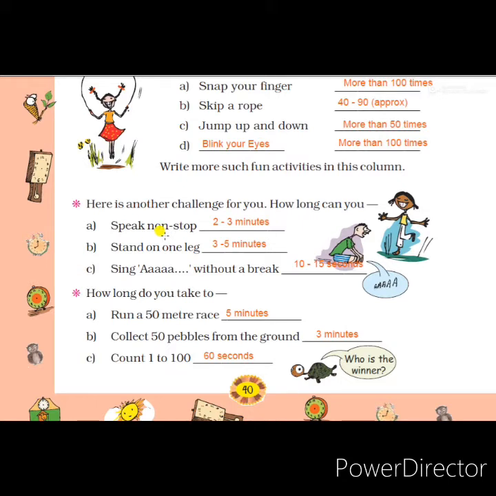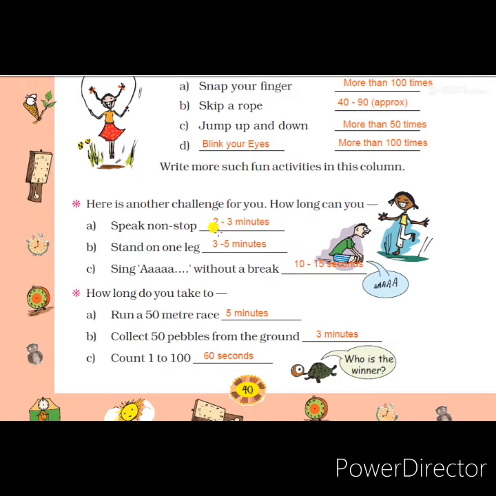Students, I experienced it. I can speak only 2 to 3 minutes, 2 to 3 minutes maximum. I can speak breathless in 2 minutes only. That also you do at home and write the answer.